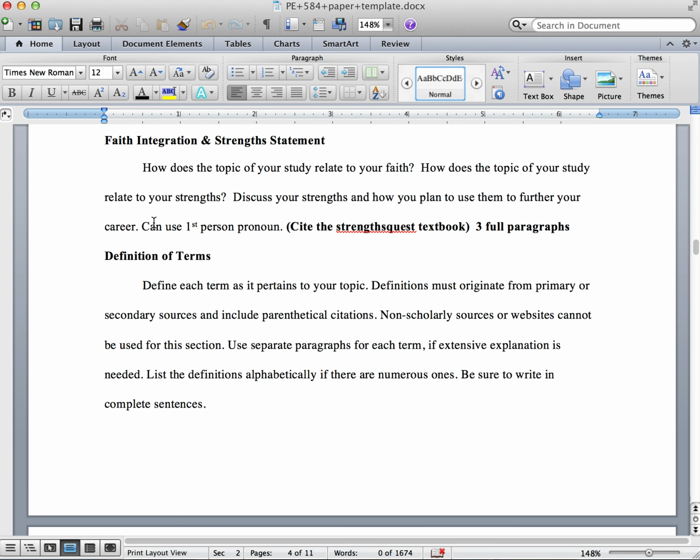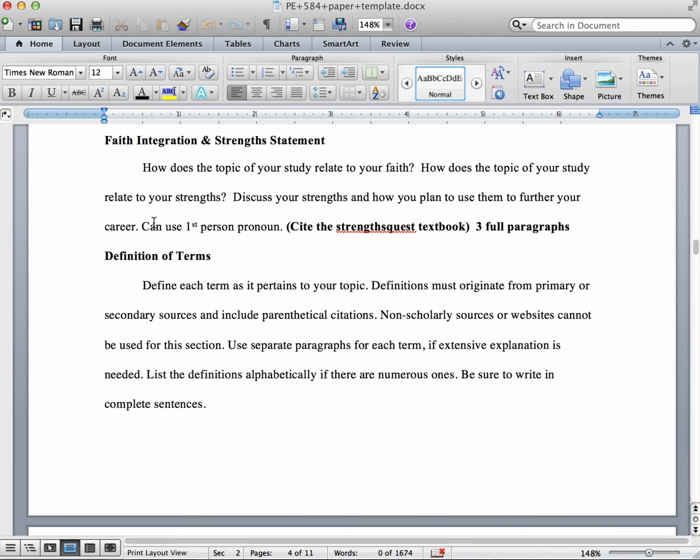In the next section, you're going to have the opportunity to discuss how your values, faith, and beliefs correlate with the topic of your study. How do your values, faith, and beliefs draw you to this topic? How will they influence you in your research?